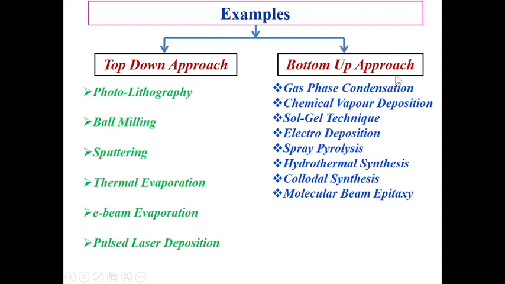In case of the bottom up approach, these are the methods: gas phase condensation, chemical vapor deposition, sol gel technique, electro deposition, spray pyrolysis, hydrothermal synthesis, colloidal synthesis, and molecular beam epitaxy. Each and every method we are going to discuss one by one. In this video we are discussing all the methods belonging to the top down approach. In our next video we are going to discuss the bottom up approach. So first, photolithography.